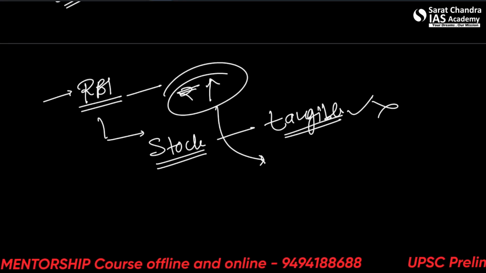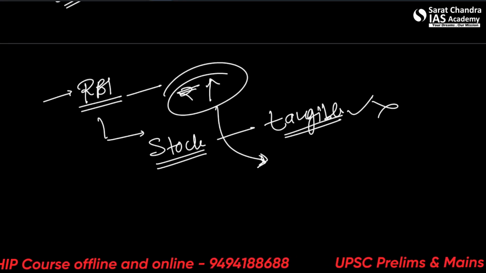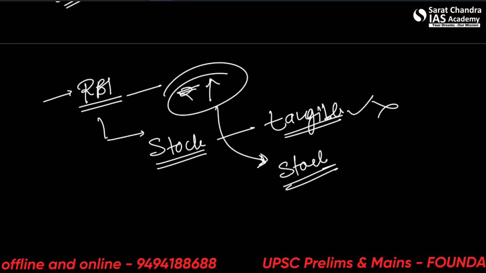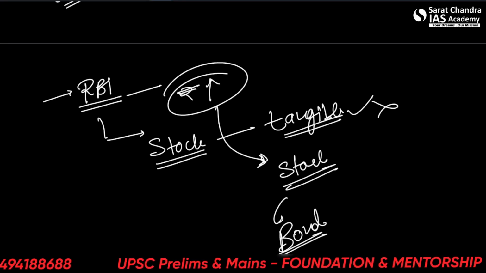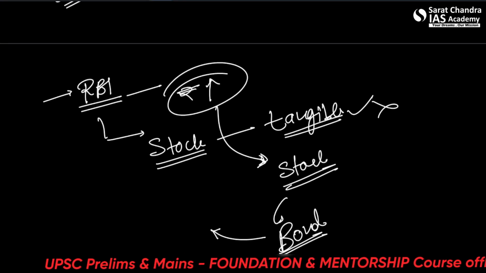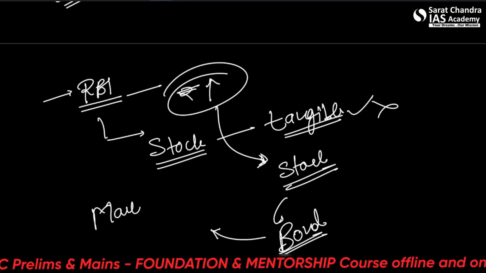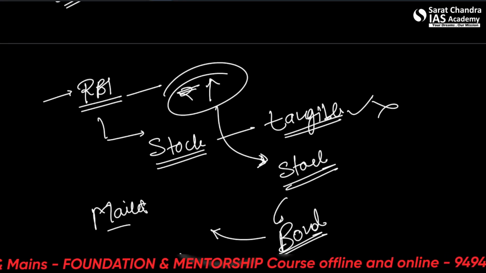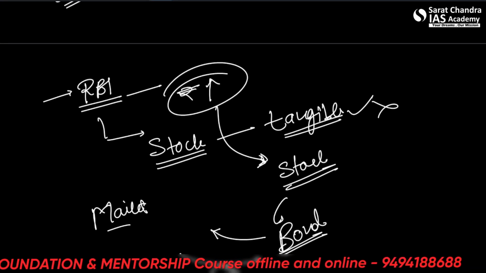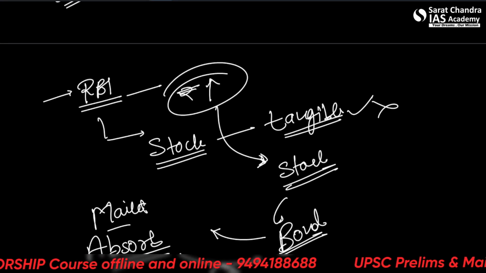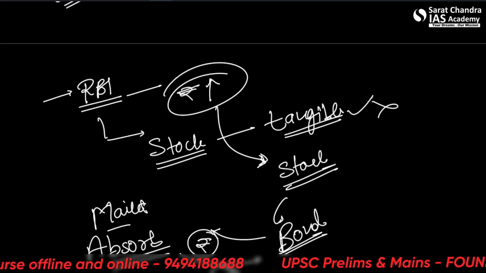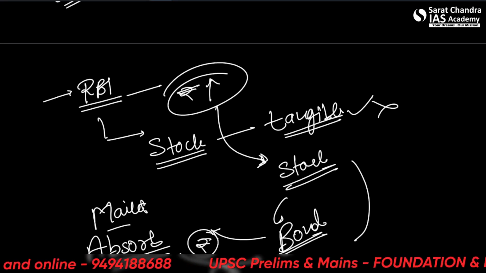So what will RBI do? RBI will, let's say, move its own stock in the market. What is RBI's stock called? Bond. So it will sell some bonds to somebody in the market and absorb some rupees from the same market back to the RBI.